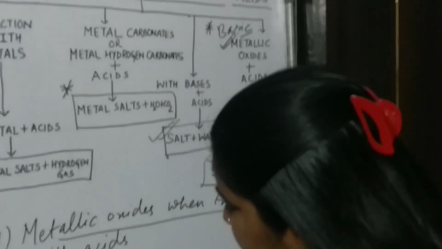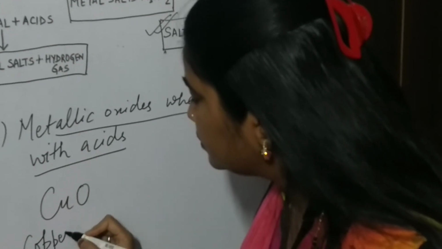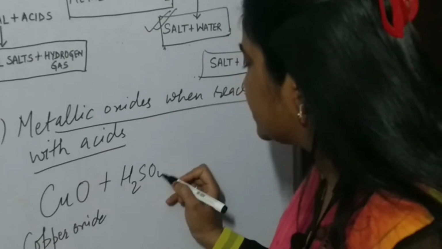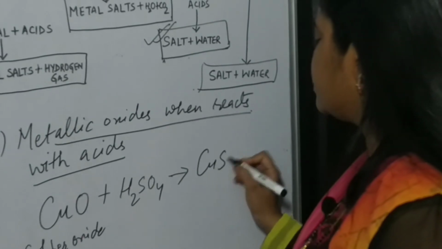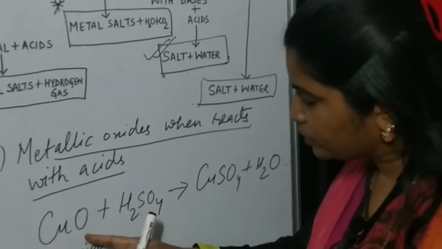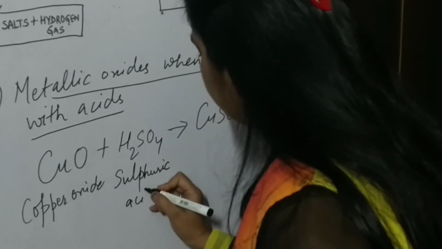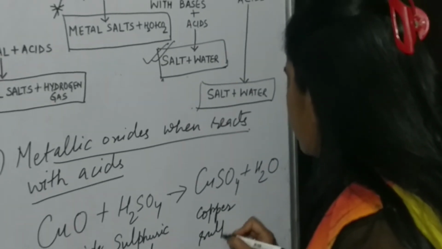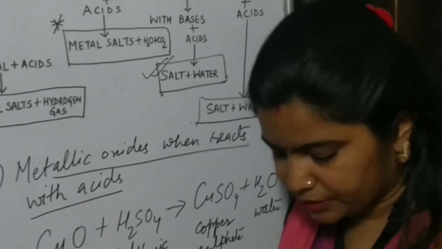Understood? Suppose I am taking CuO. This is copper oxide plus, if it reacts with sulfuric acid, H2SO4, it will form copper sulfate salt, CuSO4, plus water will be liberated. Understood? So here you can write sulfuric acid and copper sulfate salt along with water is liberated.